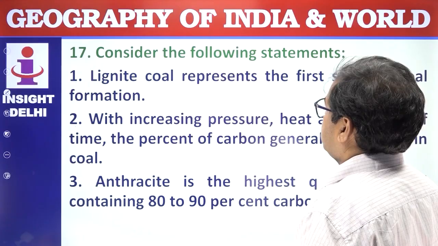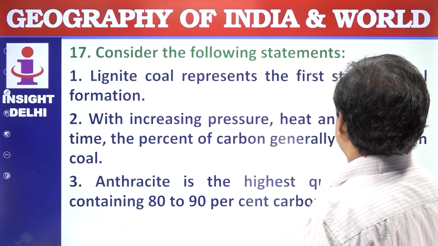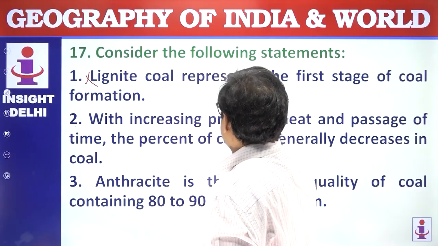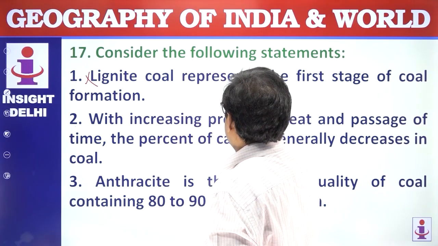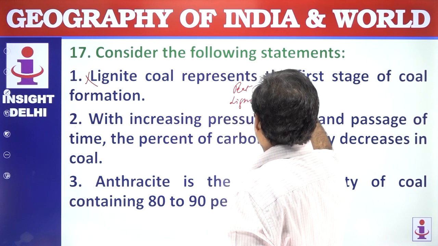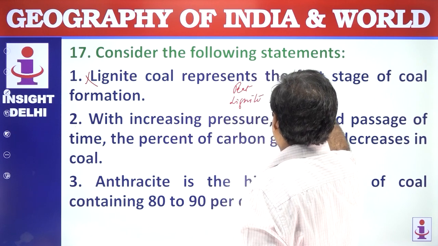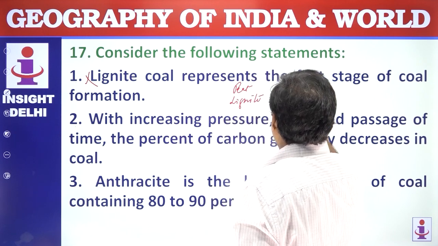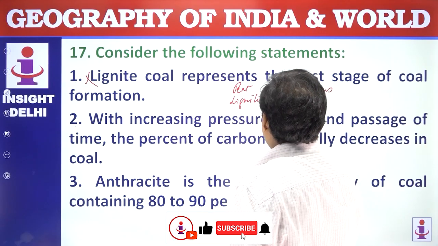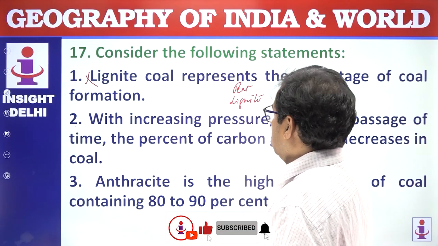Next, consider the following statements. Lignite coal represents the first stage of coal formation. No. If you go through the stages, they are peat, lignite, bituminous and anthracite. So these are the stages of coal formation.